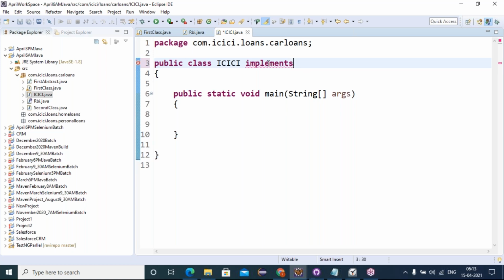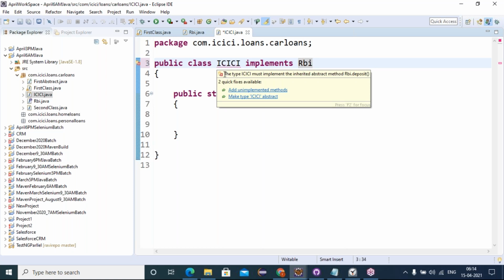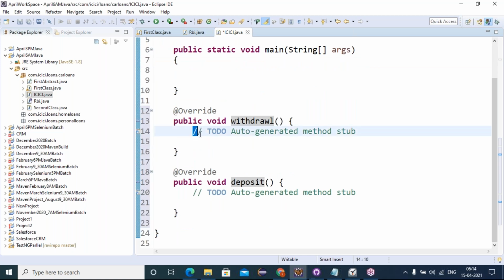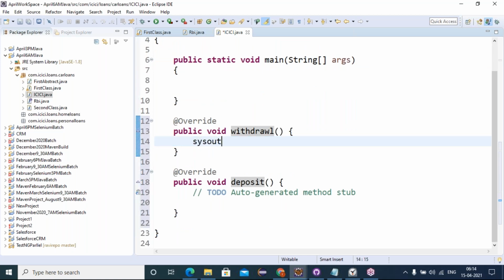It comes automatically. What do I need to implement in ICICI? Interface RBI, Ctrl+Space. Then the child class shows an error saying that the type ICICI must implement the inherited abstract methods of RBI. Do you want to implement in ICICI? Yes, I want to implement in ICICI. What will I do? Just click on add unimplemented methods. See, here we are implementing.